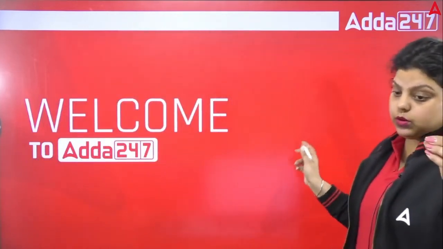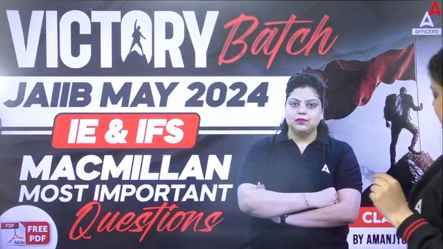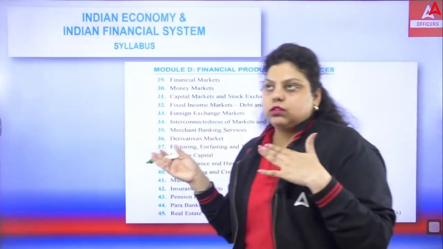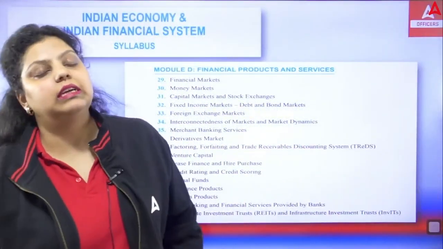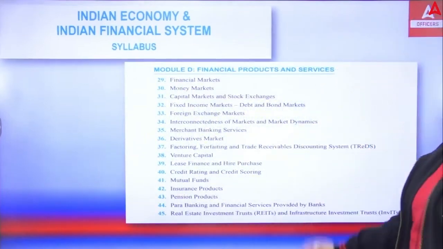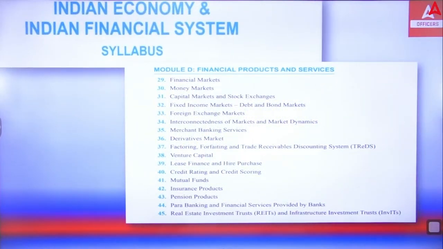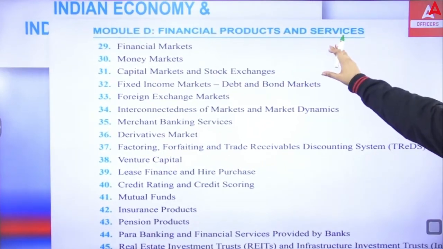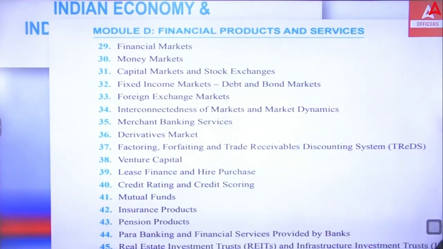So as you know, we have started this victory series in which every day we are discussing one particular unit, and today it is our 13th class regarding your IFS. As you know, we have started Indian Economy, Indian Financial System from module D. Module D starts from unit number 29 and ends at the 45th unit.